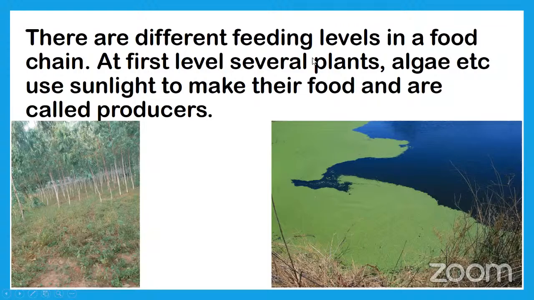There are different feeding levels in a food chain. At first level, several plants, algae, etc. use sunlight to make their food and are called producers. Producers means living organisms which prepare their own food. Here the producers are plants and algae. Here you are observing the eucalyptus plants. In the second picture, you are observing the floating green plants here. Those are called algae.